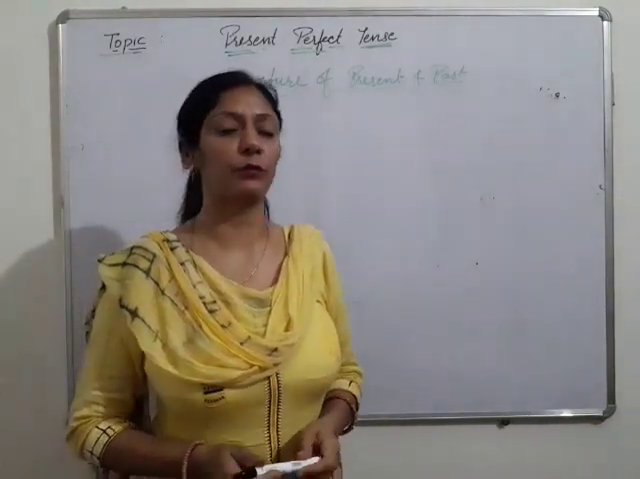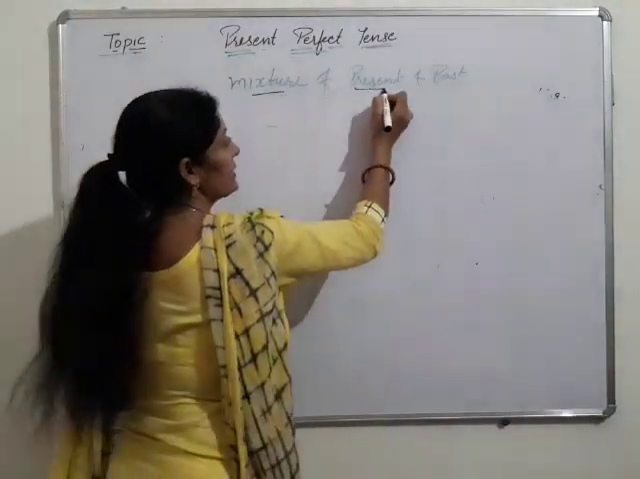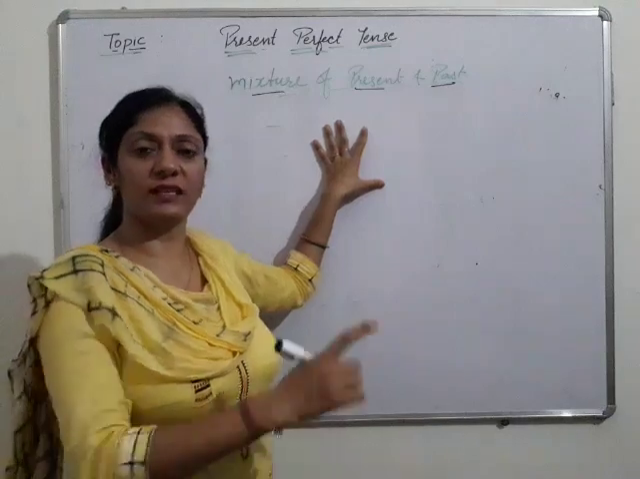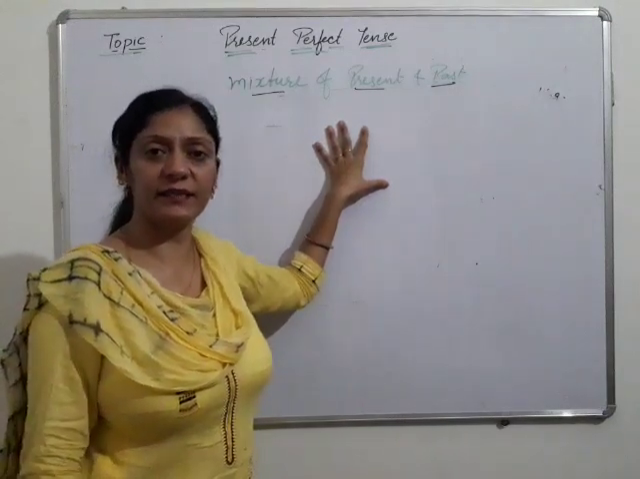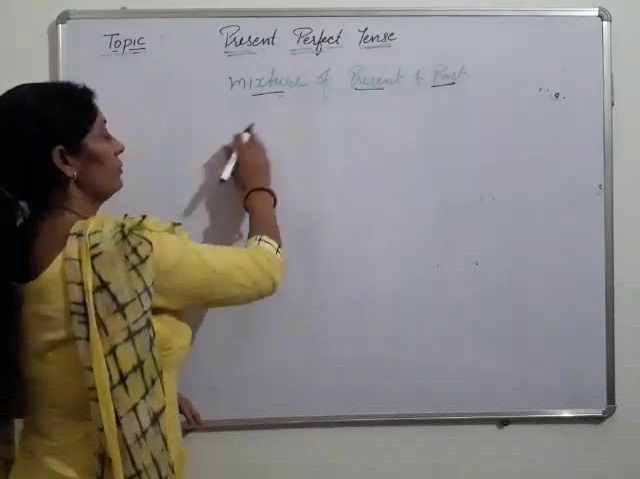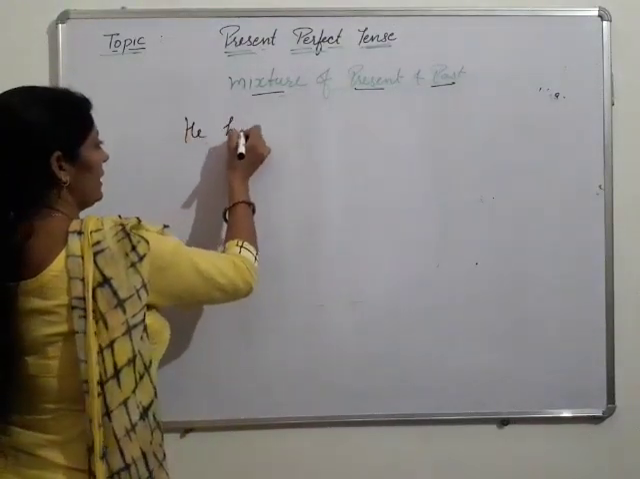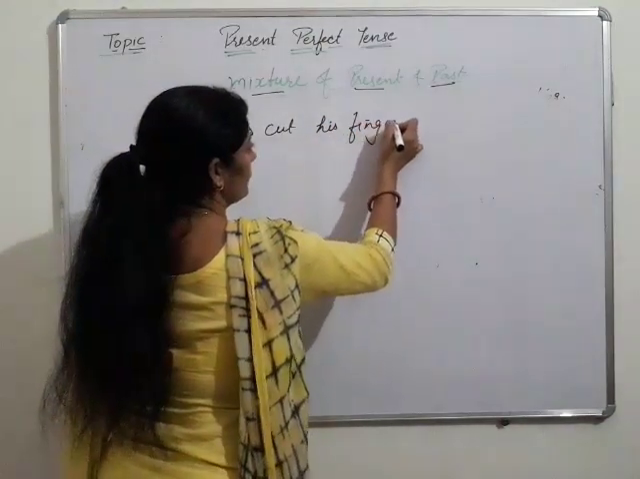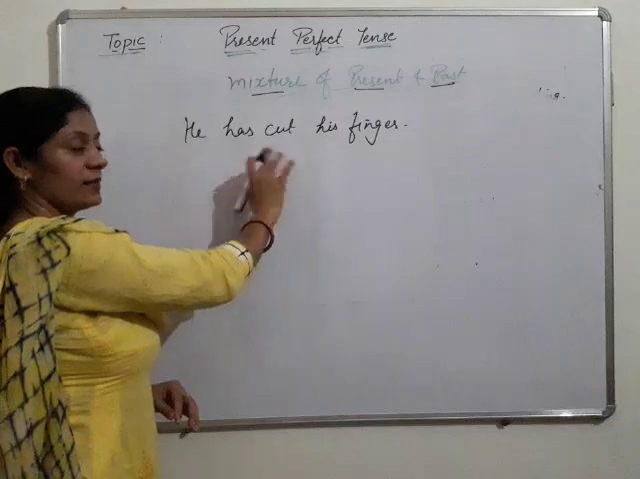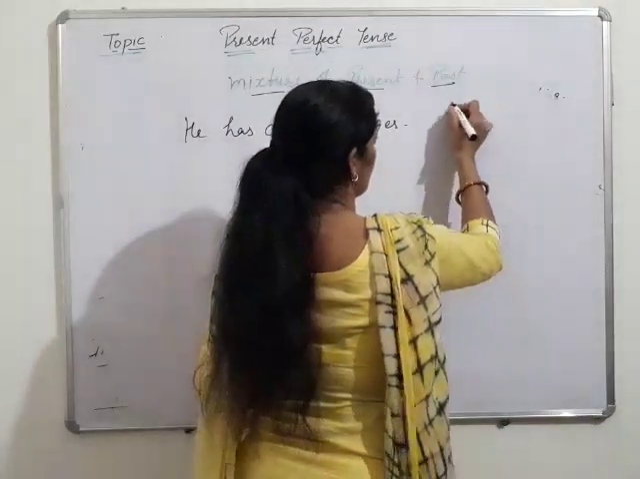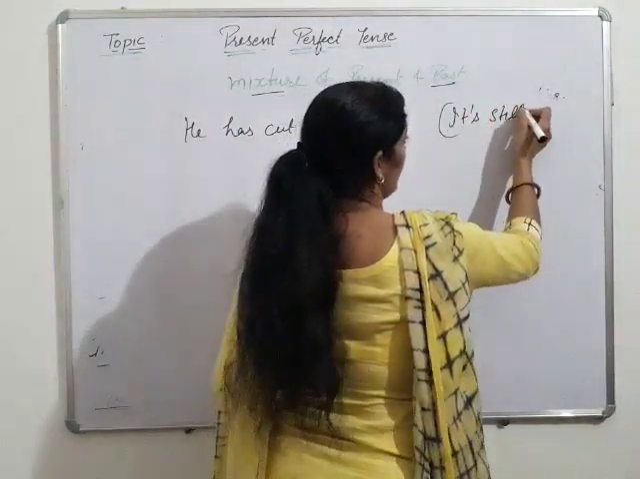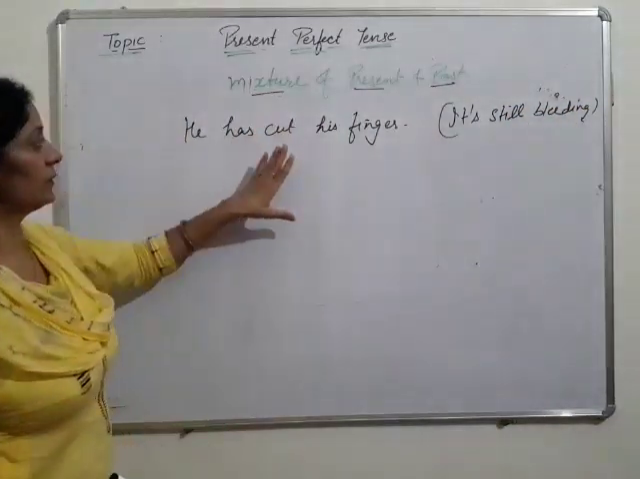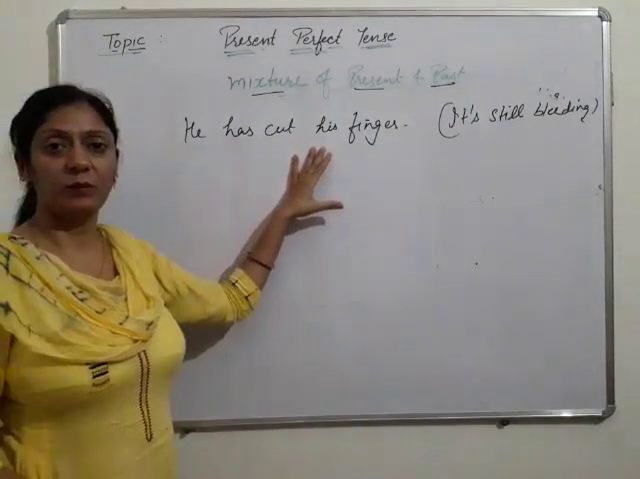Today we are going to do present perfect tense, and one thing you have to remember is that perfect tense is a mixture of present and past, because we use it to denote an action which has completed in the past but has its effects in the present. For example, he has cut his finger. The action has completed, but the effect is that it's still bleeding. The effect is still there. So this tense is a mixture of present and past.